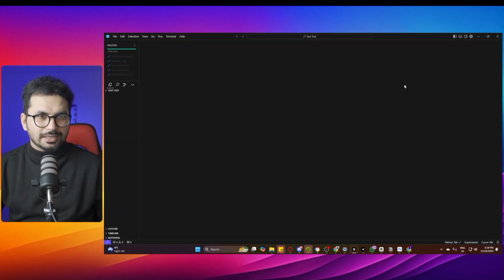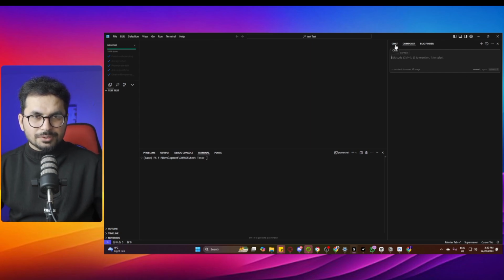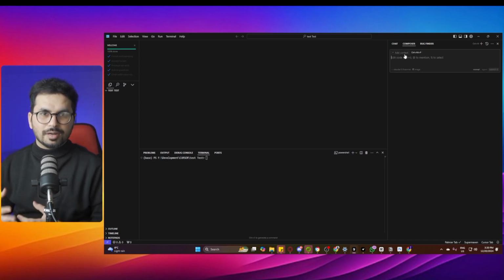What you need to do next is click on both of these buttons on the top right. This is how your interface will look now. Make sure you are inside your composer section, not inside the chat section. Inside the composer section, you need to give it a command to develop something for you.